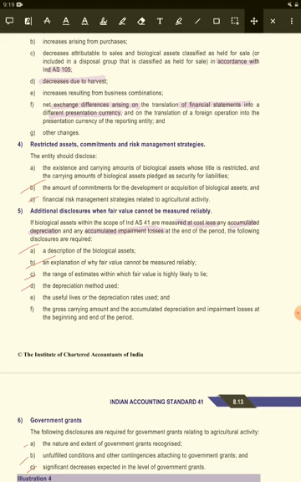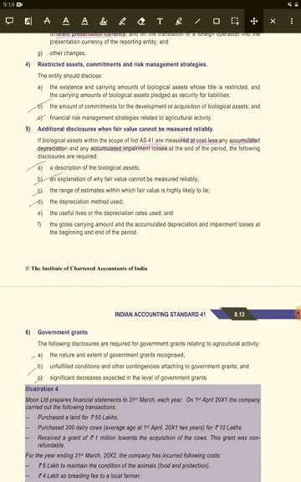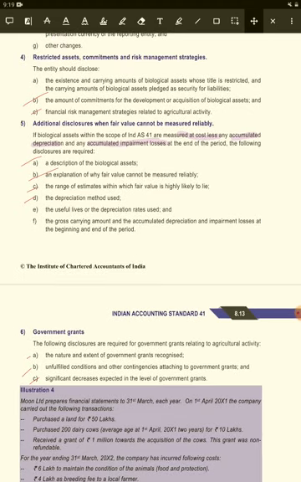If there is any restricted asset, we need to give the list of that particular asset. Additional disclosure where the fair value cannot be measured reliably. मतलब जब हम cost less accumulated depreciation less accumulated impairment loss के हिसाब से calculate कर रहे थे, तो if we calculate in that way, we need to give the disclosure of why we are not getting the fair value of that particular asset, that particular agriculture produce or biological asset.